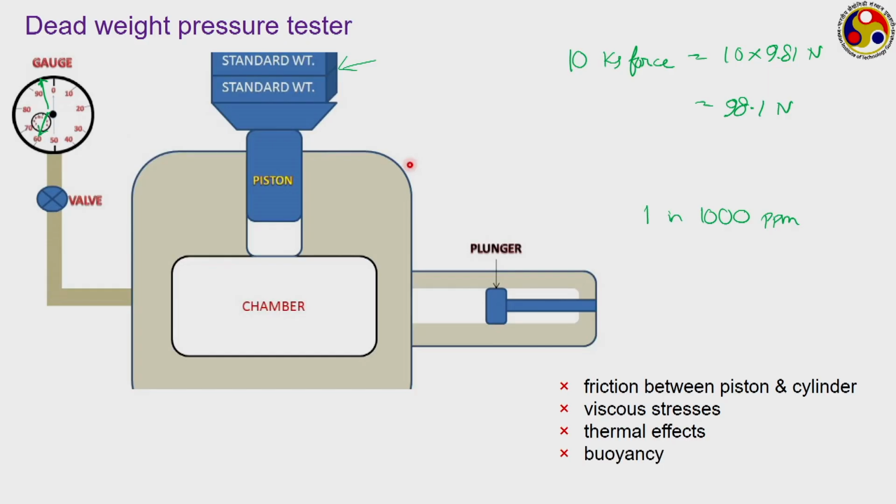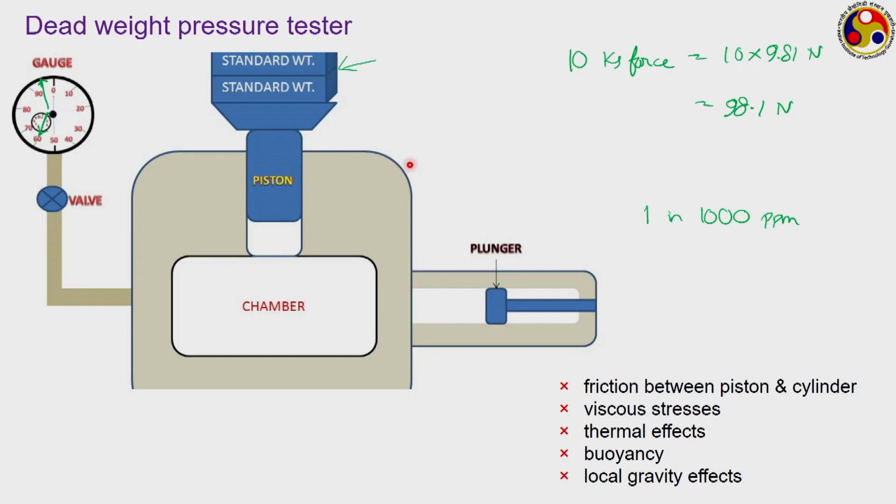Buoyancy is another factor. As we are interested to get the piston floating in the fluid, buoyancy is definitely an important factor. Local gravity also may keep on varying. So, where you are doing this experiment, that also matters. Therefore, for every different location and every scenario, it is important to calibrate the tester itself before we can start calibrating pressure gauges.